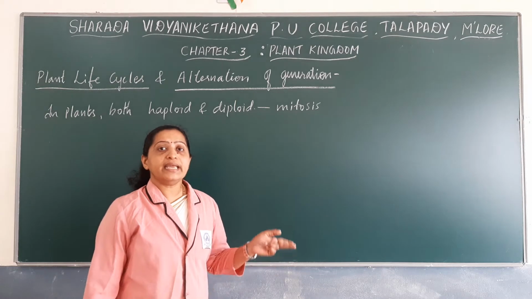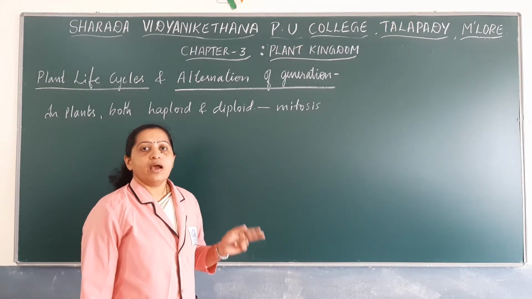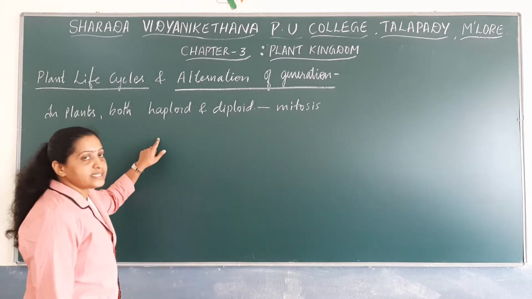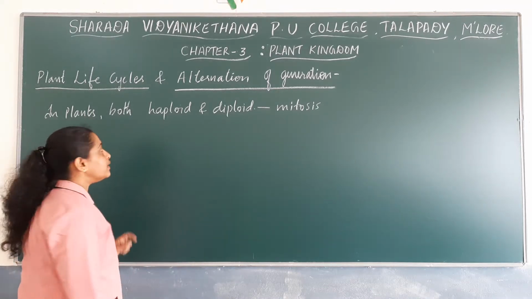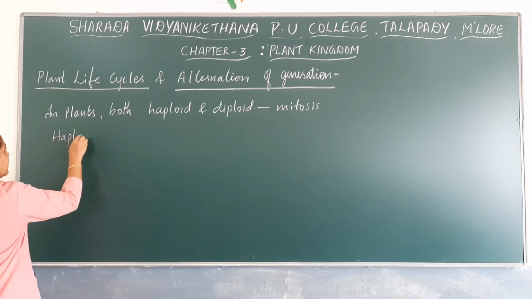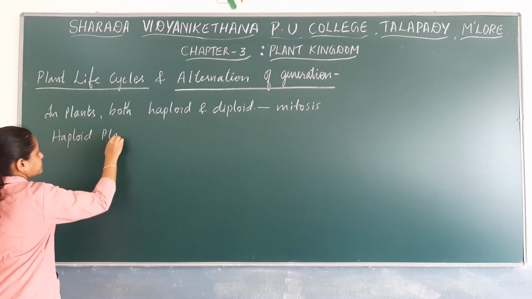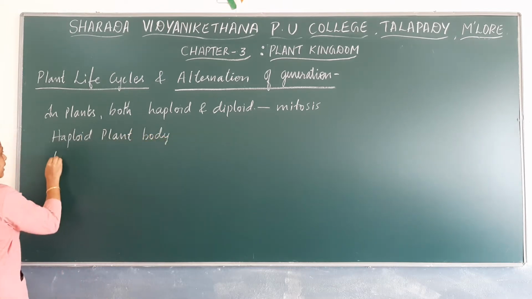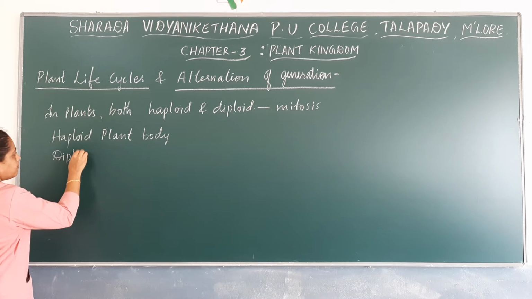This ability has made the plants form two different kinds of plant body. One is the haploid plant body, the other is the diploid plant body.